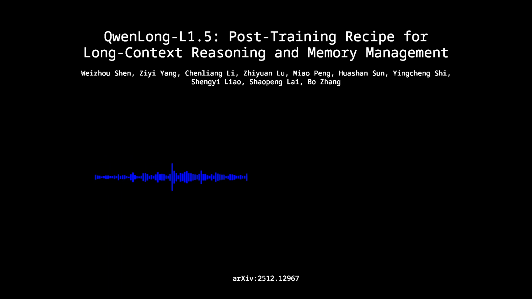For long contexts, standard RL methods like PPO are computationally infeasible because of the value network. It needs to run full self-attention over that huge sequence. You can't do it. So their baseline is GRPO, Group Relative Policy Optimization.